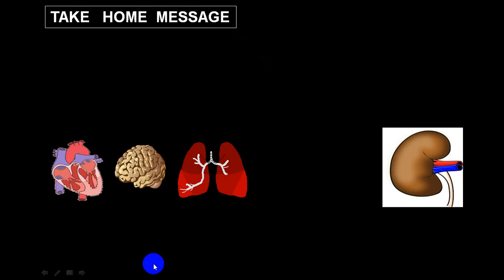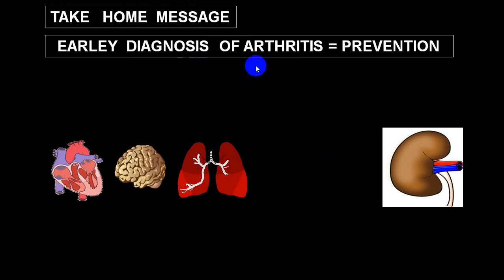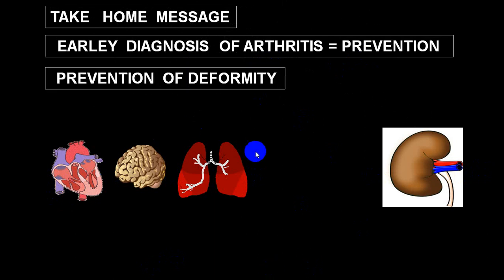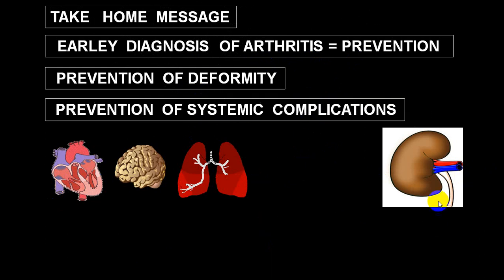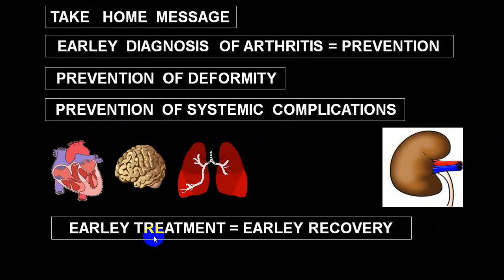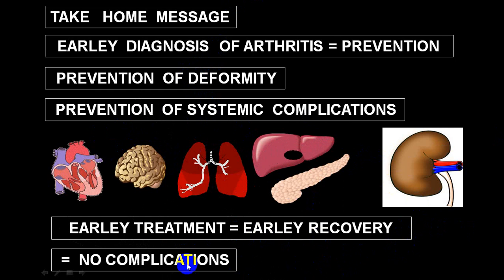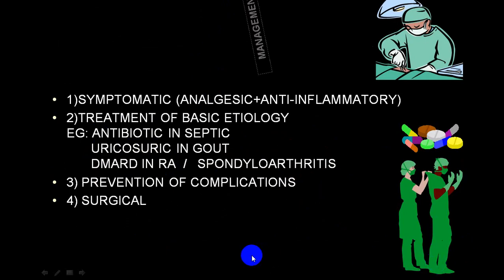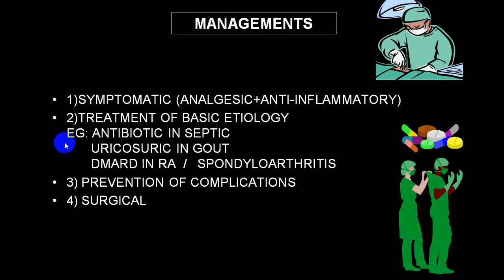These are what we call a take home message. Early diagnosis of arthritis, you can prevent complications of these vital organs. Prevention of deformities, you can help to decrease the amount of deformity in a joint and you can prevent deformities. And prevention of systemic complications, you can prevent these systemic complications. And early treatment will give you early recovery so that you don't have deformities, you don't have systemic complications. So early recovery means no complications. So treatment wise together,